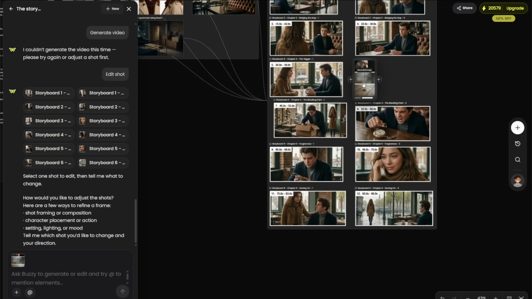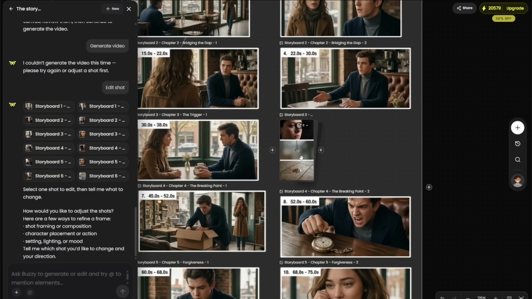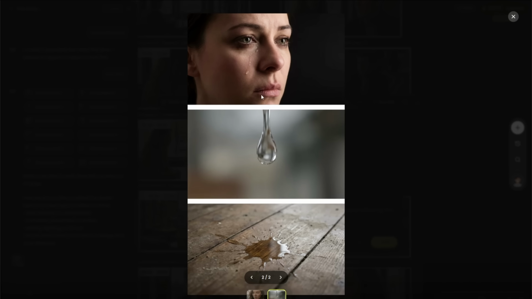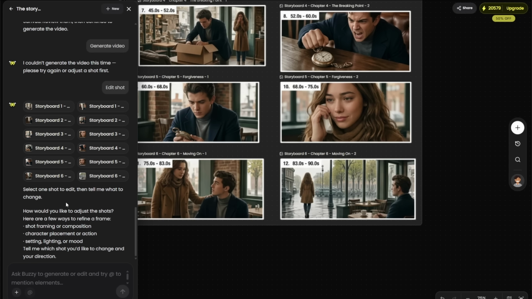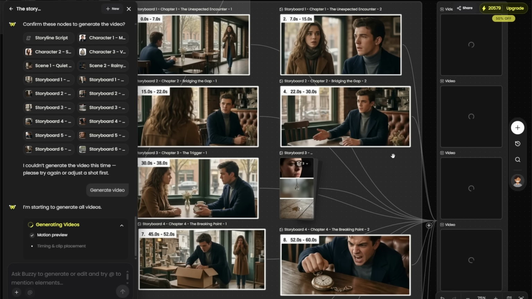Okay, look at that, it's already there. All right, let's try to zoom in on that one so we can see. Look at that. Boom. And then it fell, and then it hit the floor. Nice. Okay, so let us generate the video. Generate video. Confirm. Okay, now it's generating the videos. So it's combining all of the ones that are in the storyboard.